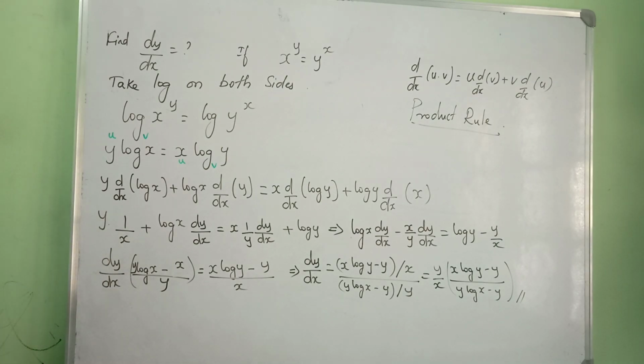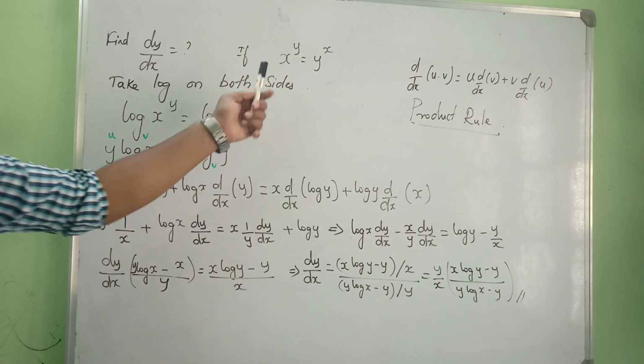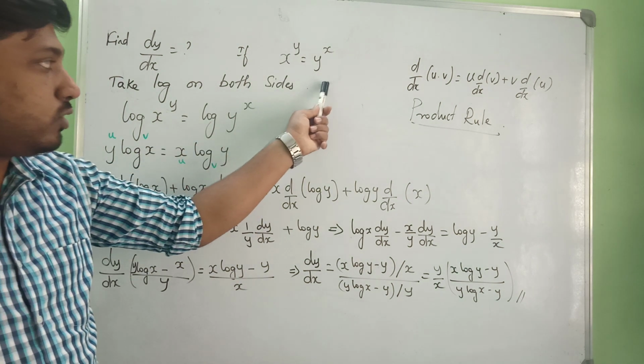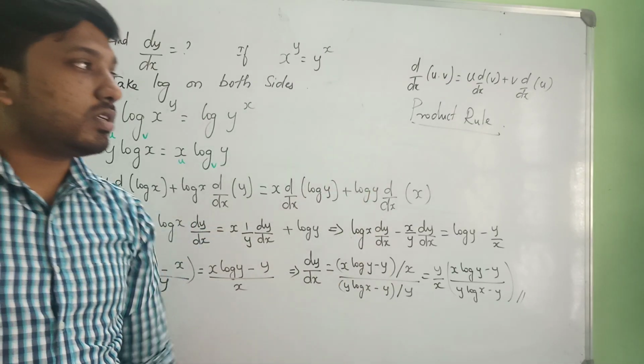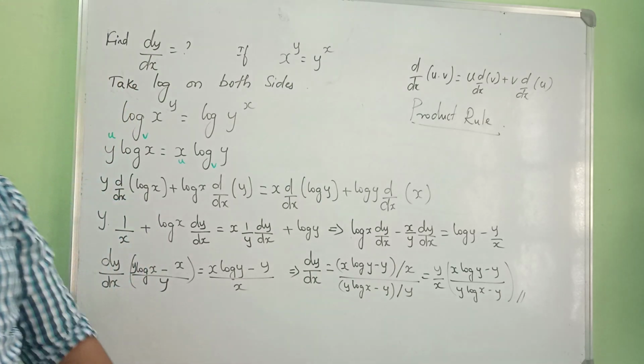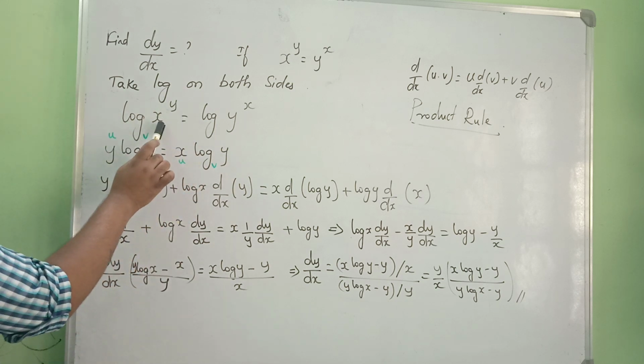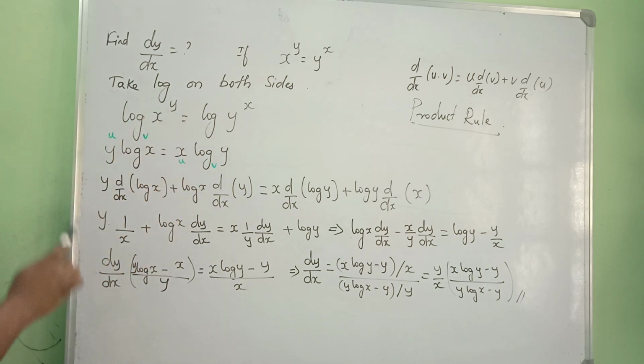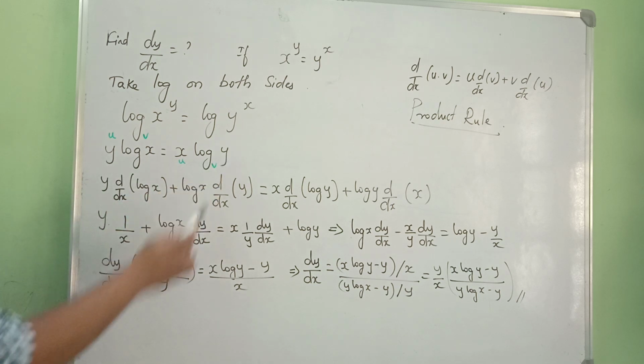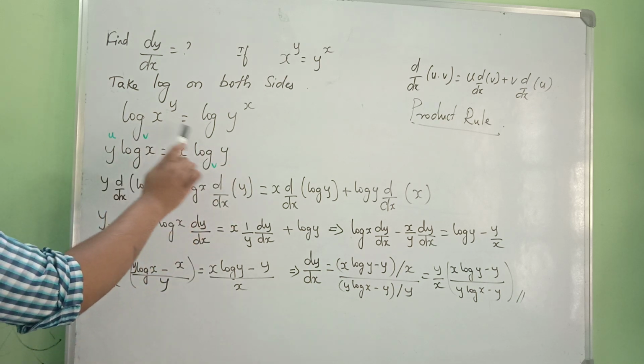Observe carefully. Once again I will revise this. So we have x to the power of y is equal to y to the power of x. Such type of equations, if we use log, it is going to be very easy. We need to use log, so taking log on both sides. The logarithm property I discussed: whenever there is a power like this, it comes in front of log. So y log x is equal to x log y. In order to make this, we used log.